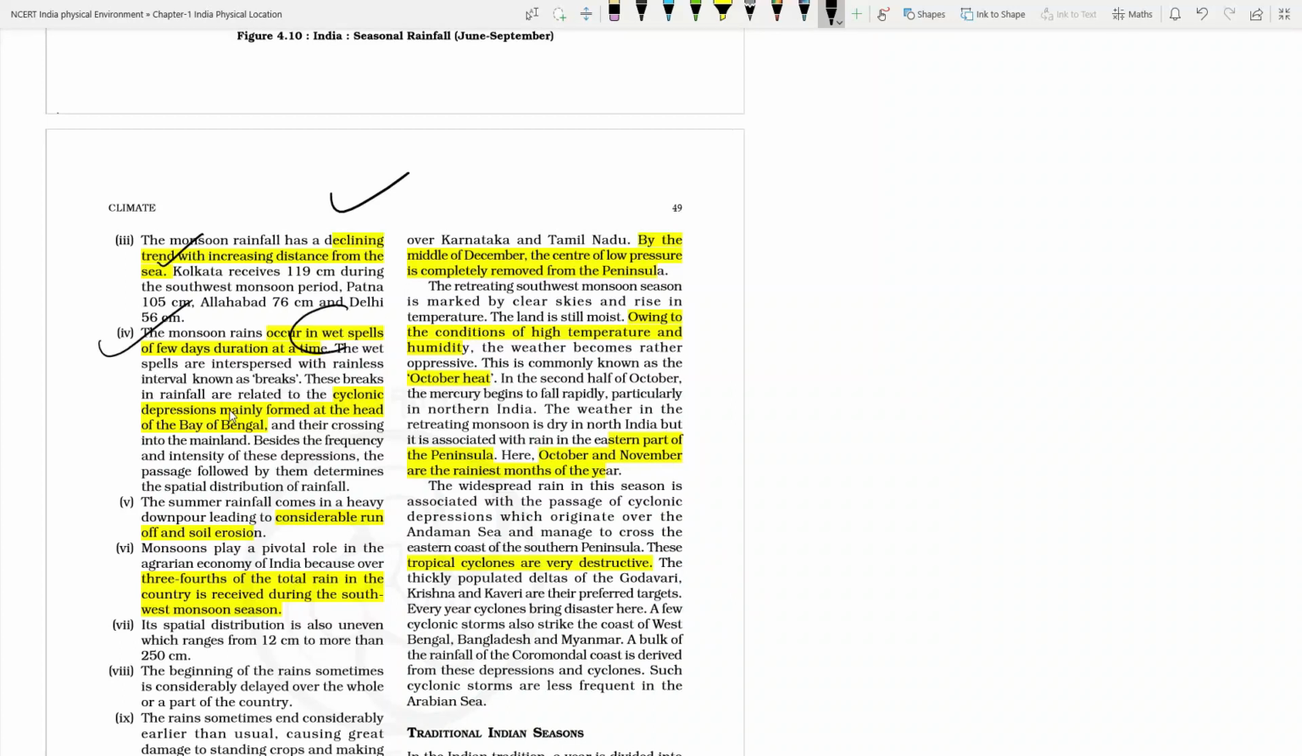It also has spells, the few wet spells will be there and few dry spells will be there, which is called breaks. The summer season में there is a considerable runoff because short time में there is heavy downpour होने के कारण से there will be the upper layer of the soil eroded. The monsoon plays a very important role because 3/4 of the total rain in India is due to the monsoon season only.